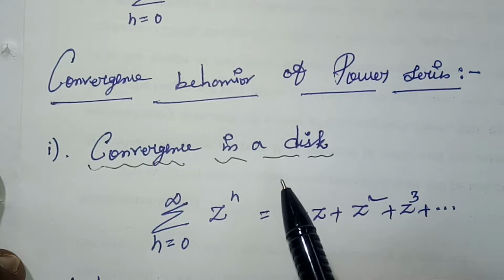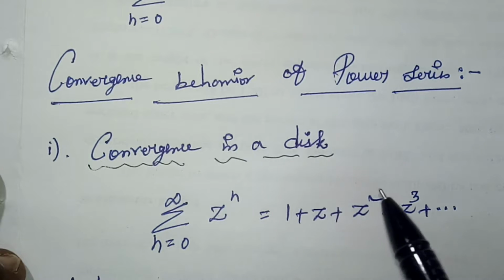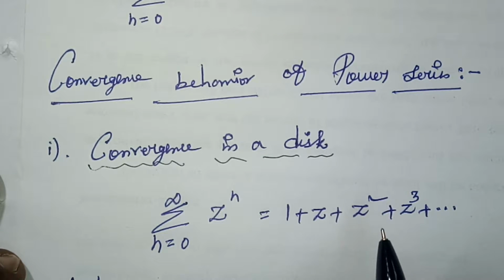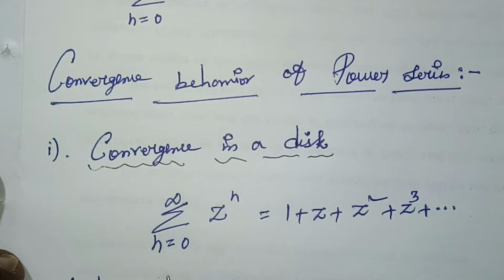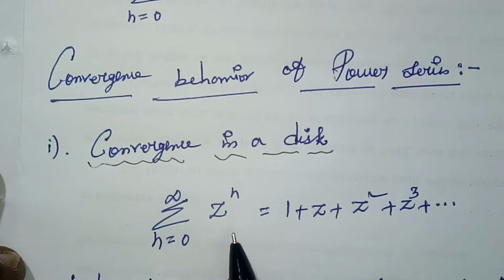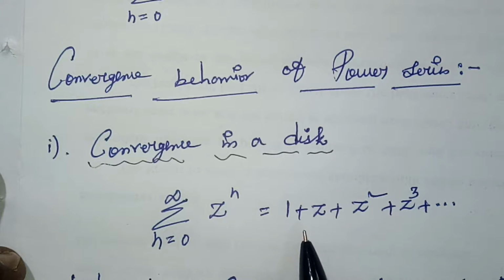Convergence behavior of a power series. The convergence may be at a point, or in a disk, or for all values of z. So there are three cases we will discuss here. First, convergence in a disk. I am going to consider a series like this, summation n equal to 0 to infinity z power n, that is equal to, expanding this, 1 plus z plus z square plus z cube plus and so on.